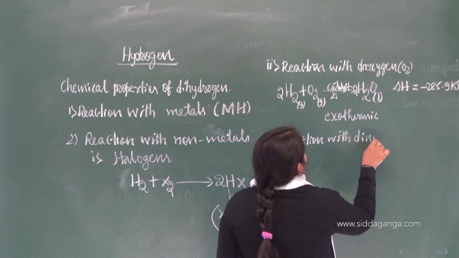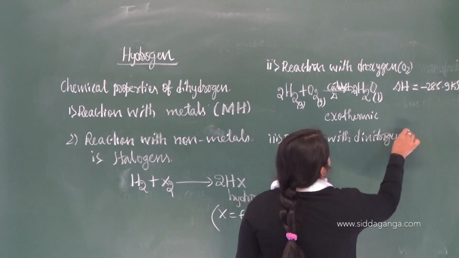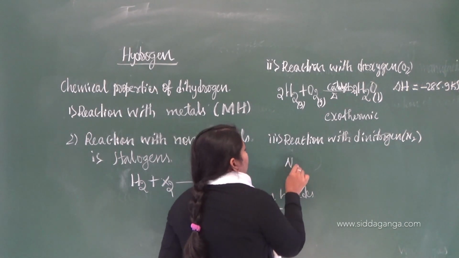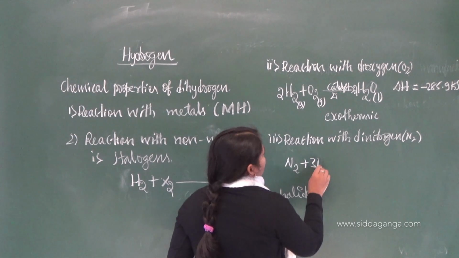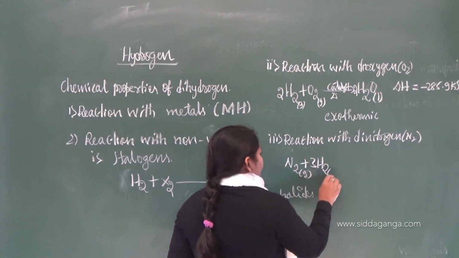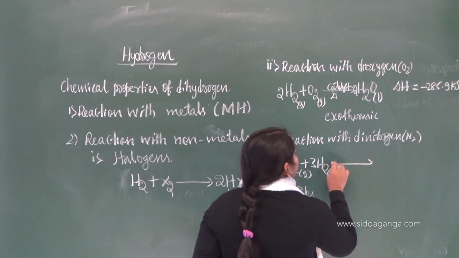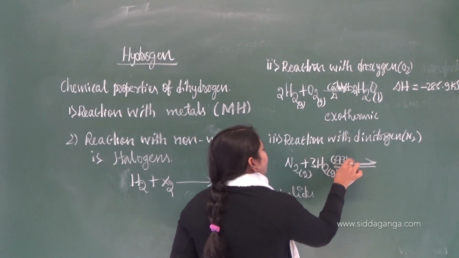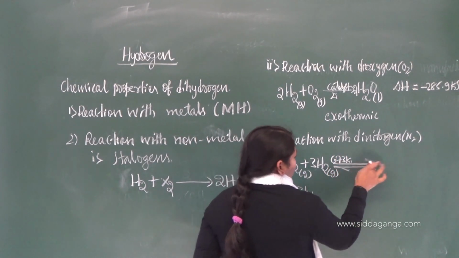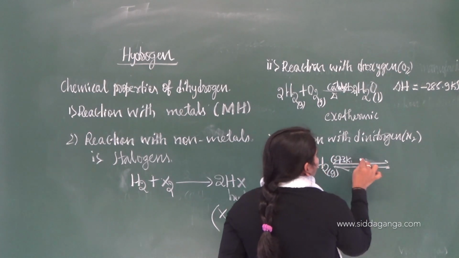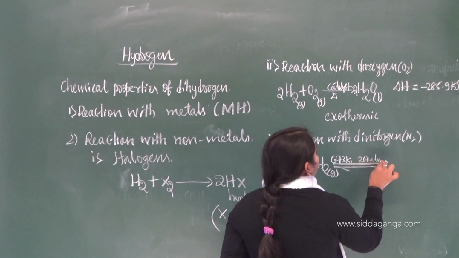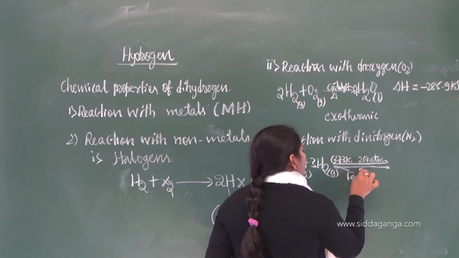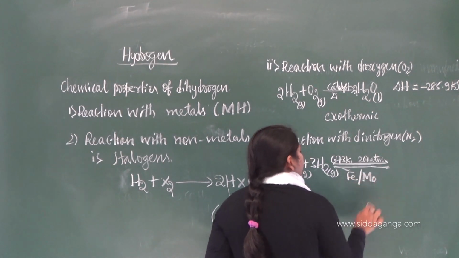Reaction with dinitrogen. What is dinitrogen? N2, nitrogen gas. Very important reaction it is. When nitrogen and hydrogen, both in the gaseous state, are reacted, this is a reversible reaction, at a temperature of 673 Kelvin and a pressure of 200 atmosphere, and in the presence of iron catalyst and molybdenum as a promoter.